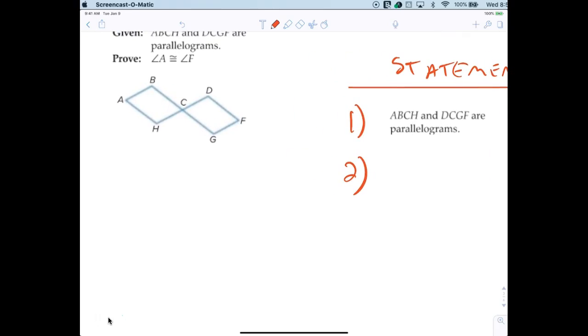Good, Michael. BC is congruent to CG. Say it again. BC is congruent to CG. Why is that? Nope, somebody else. Tell me something else. Good try. Good try. What do you think? BC. I guess you could do BC, CG.